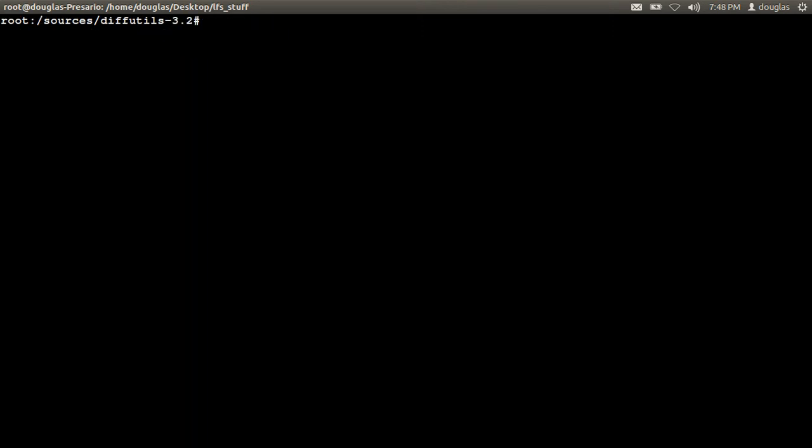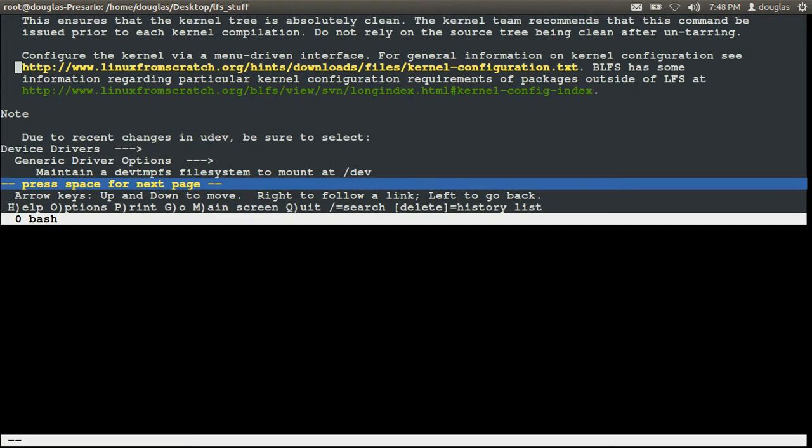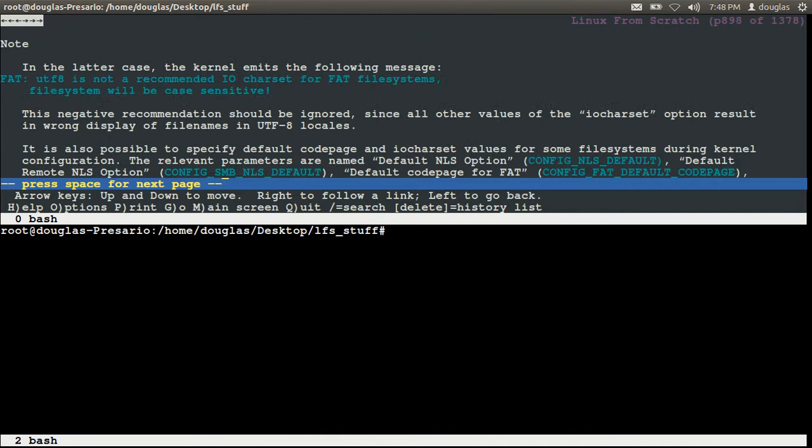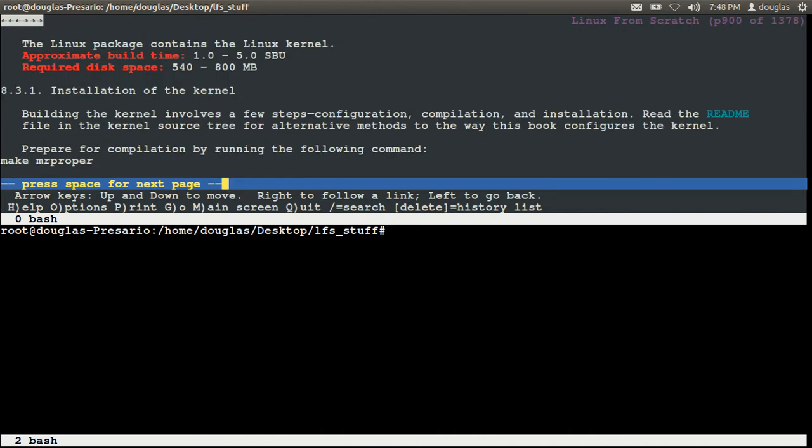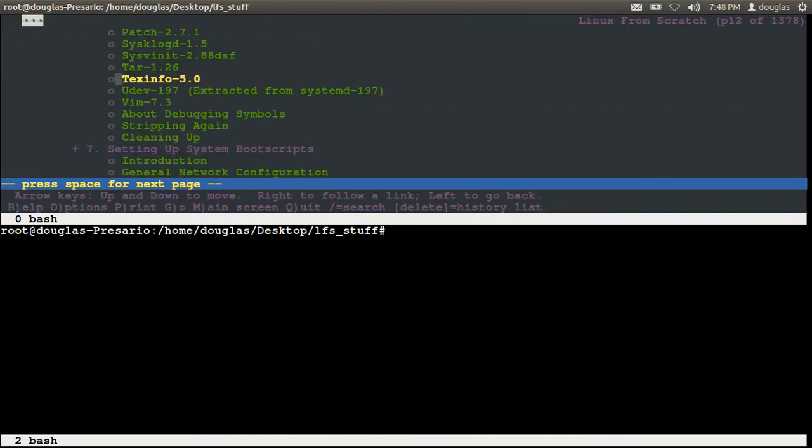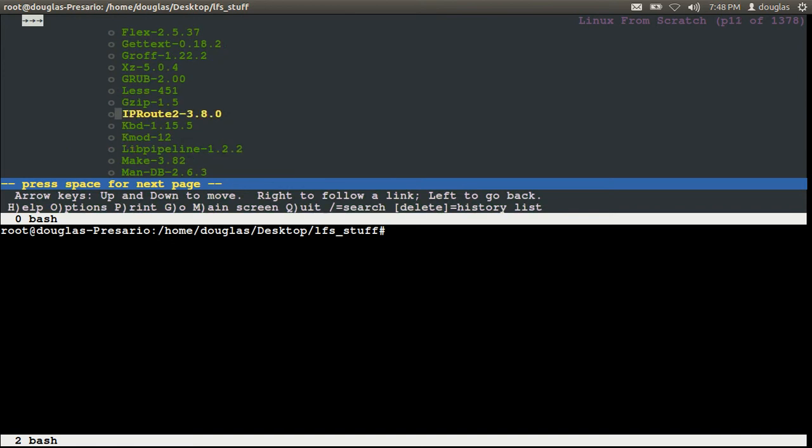And let's say Control A, Control A, Control A, Shift S, Control A, Control A, Control A, Control C, and mark our place here. We are at 8.3.1. I'm gonna pop back out here. Let's go look at diff. We installed diff.